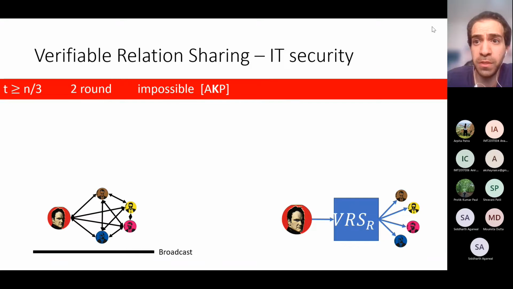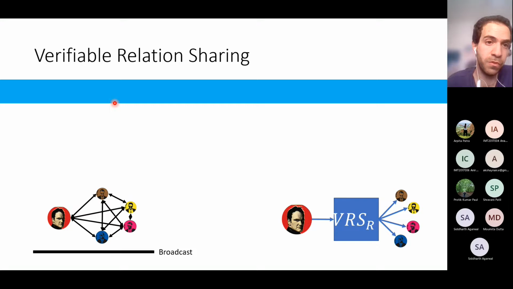Any other question? Okay. No. Okay. So, like I said, with information theoretic security, you cannot obtain a 2-round protocol for verifiable relation sharing, and therefore we move to computational security.